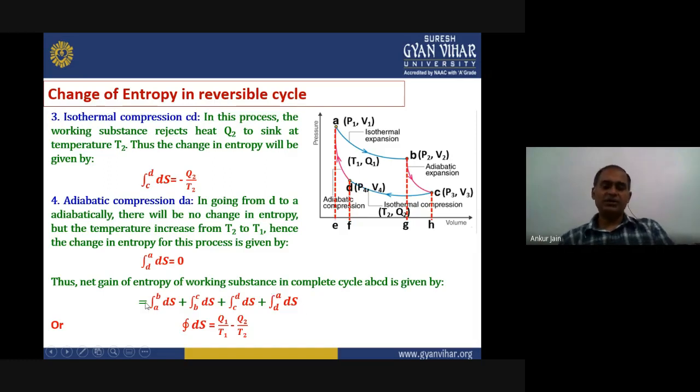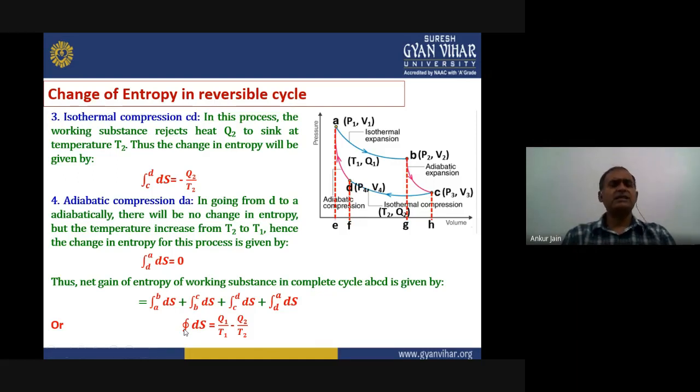Now, if we put the value of each of them, the second term and fourth term will be 0 due to adiabatic change. And this one is Q1 upon T1 minus Q2 upon T2. Here we are replacing the normal integral sign with the cyclic integral sign, which represents a complete closed cycle. So this is the expression for entropy change.